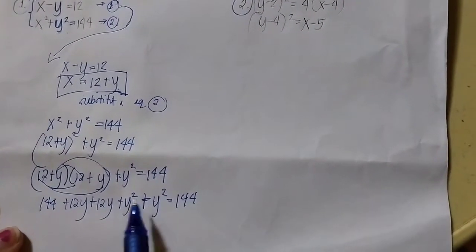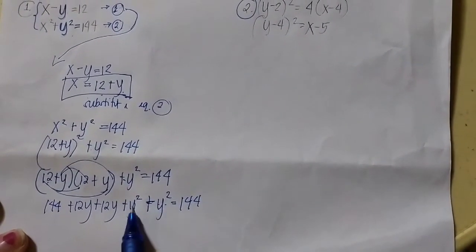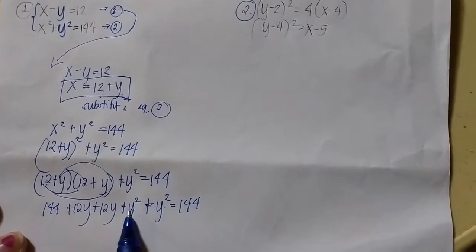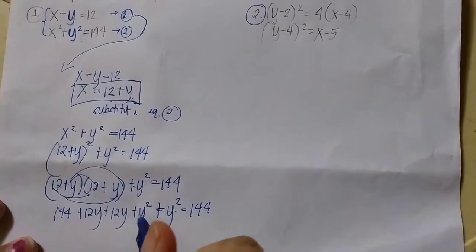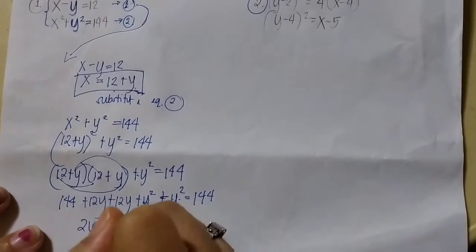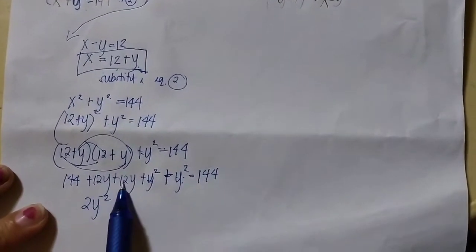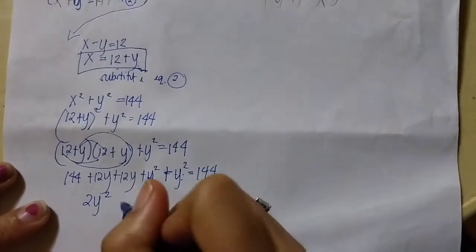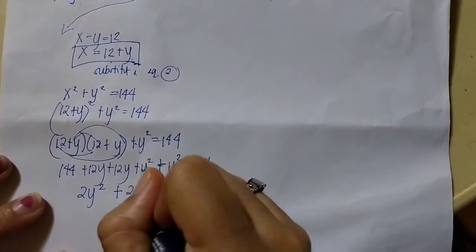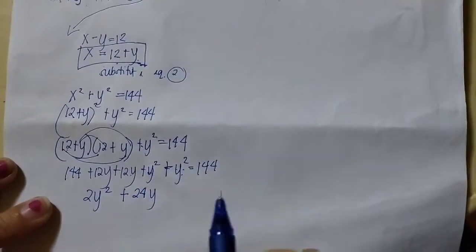Let's start with y squared, the larger degree. y squared plus y squared is 2y squared. Then 12y plus 12y is 24y.